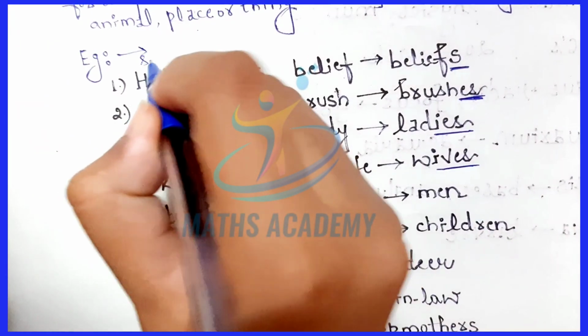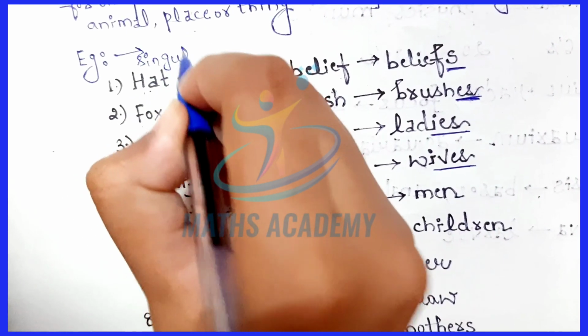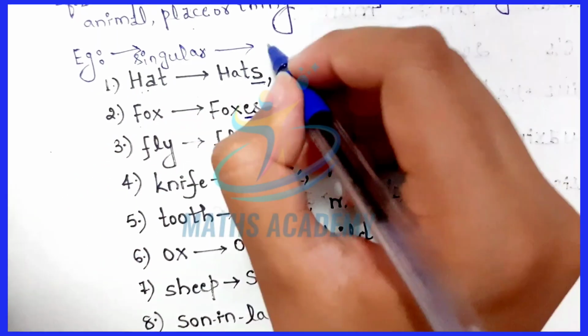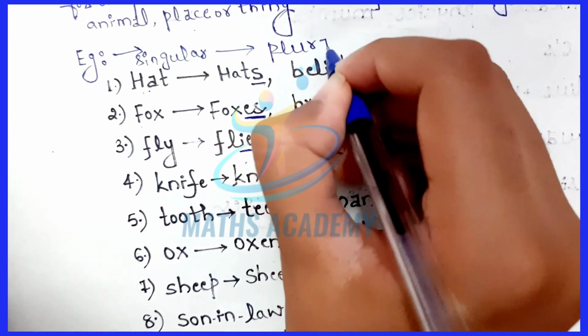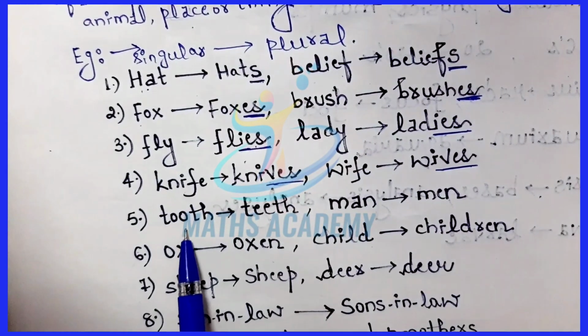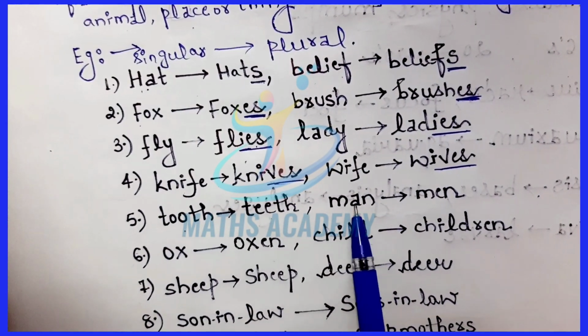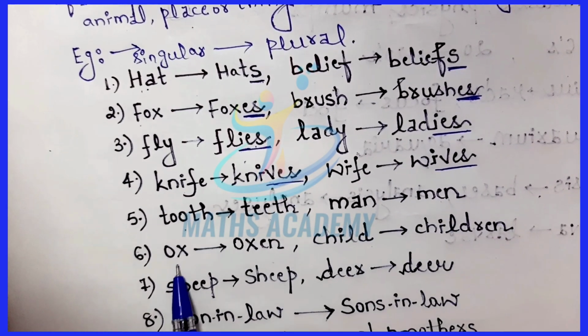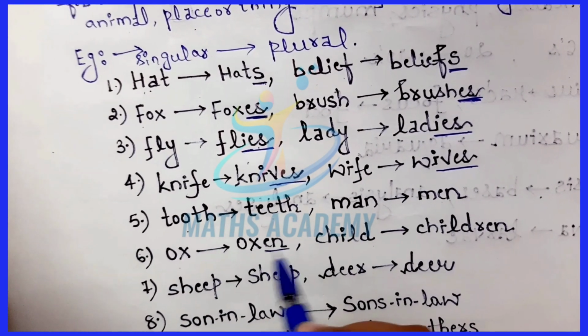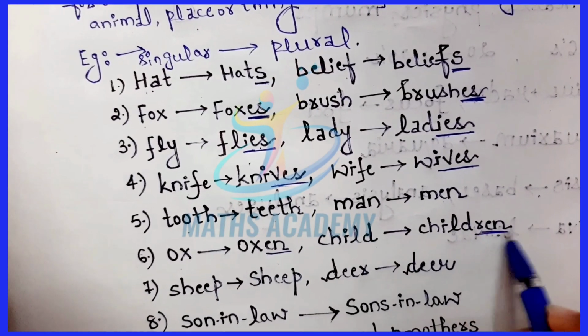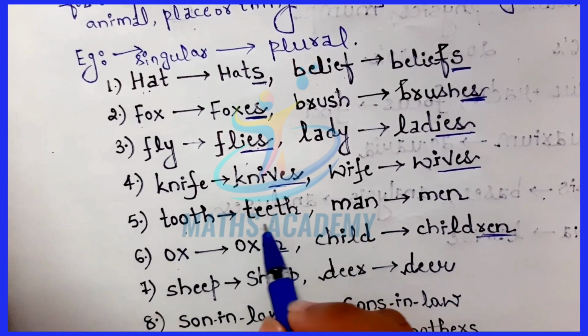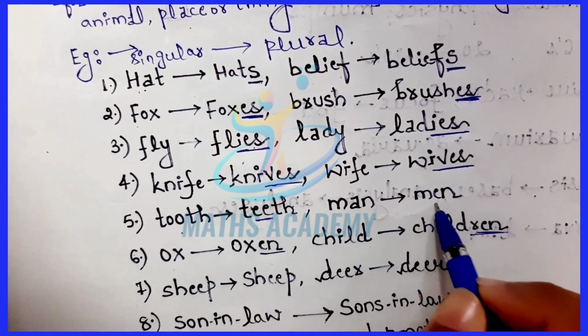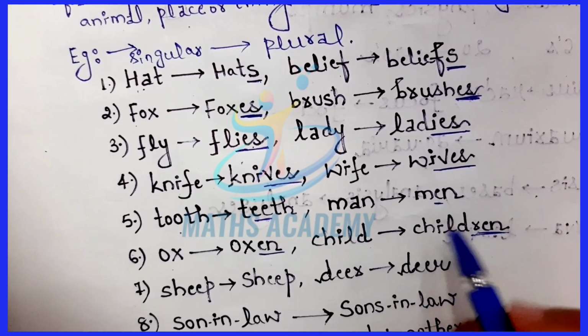These are the singular forms, and from singular we are making the plural. So tooth, teeth. Man, men. Ox, oxen. Child, children. Here we are just changing the vowels to make the plural form, right?